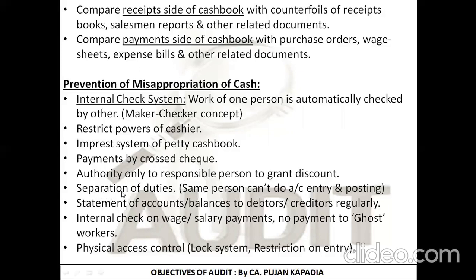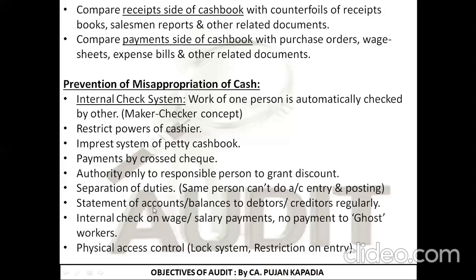You can read it over here. Separation of duties: the same person can't do the accounting entry and the posting entry. So the person who is accounting a transaction should not post the transaction. If one person is a culprit who is entering in the books of account, the person who is posting the same can easily find out the fraud he is trying to do. Hence, we should not give the entire responsibility of one transaction to one person only. The responsibility and the authorities should be segregated, divided between at least two persons.